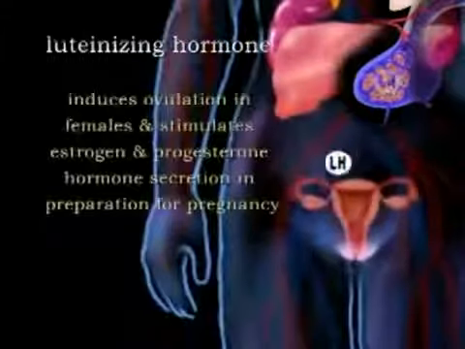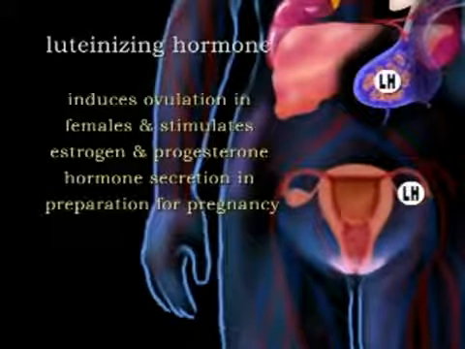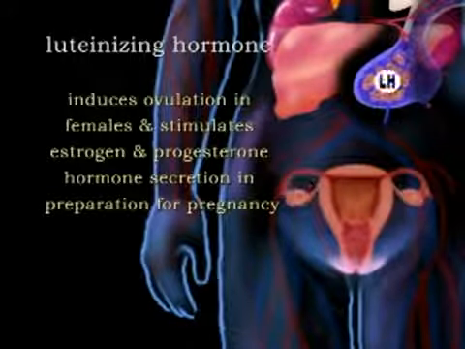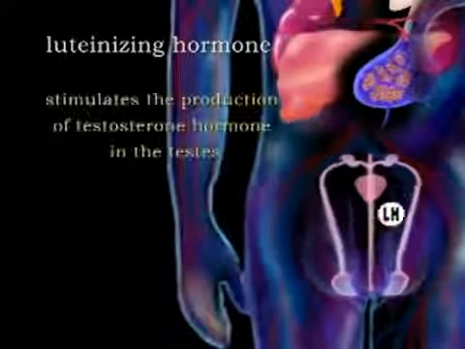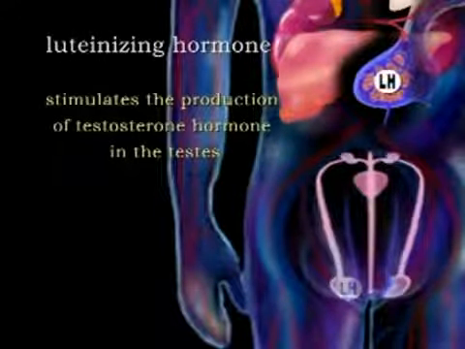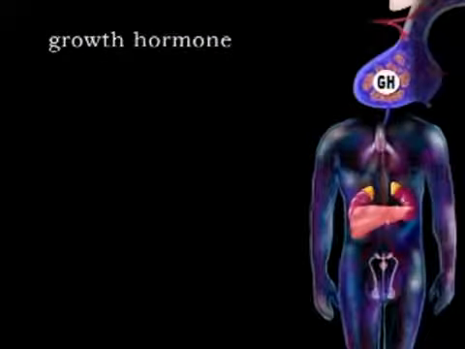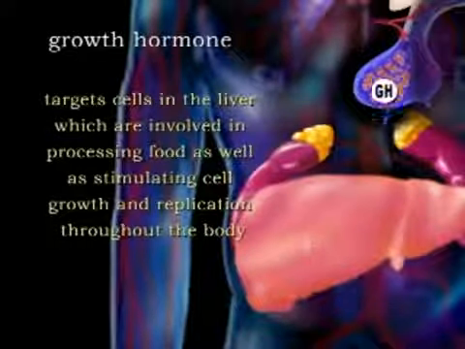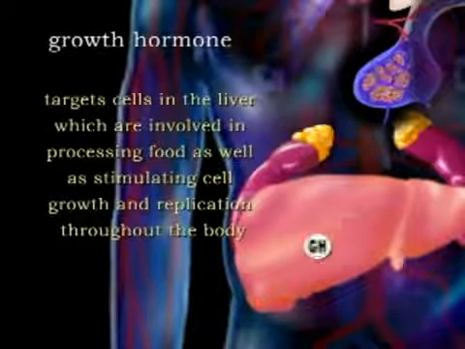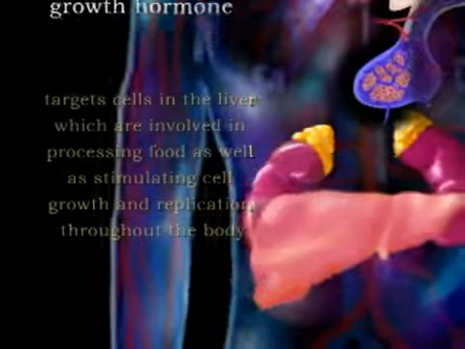Luteinizing hormone, or LH, induces ovulation in females and stimulates estrogen and progesterone hormone secretion in preparation for pregnancy. In males, it stimulates the production of testosterone hormone in the testes. And growth hormone, or GH, targets cells in the liver which are involved in processing food, as well as stimulating cell growth and replication throughout the body.